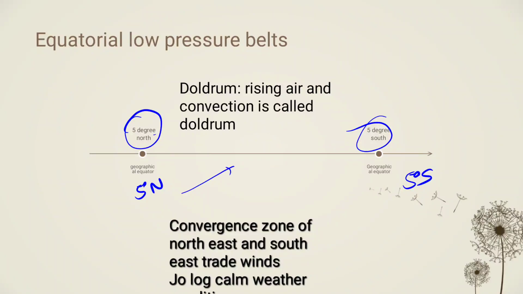So it creates calm weather because it is a convergence zone. Although it is a low pressure belt, it also creates calm weather because of the convergence of these winds, right?